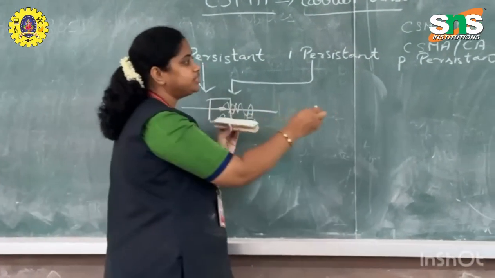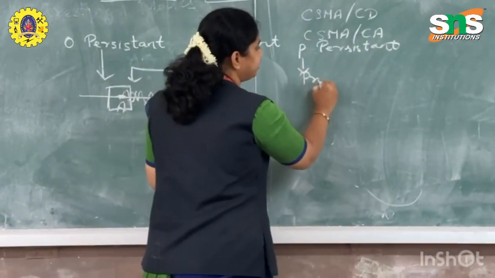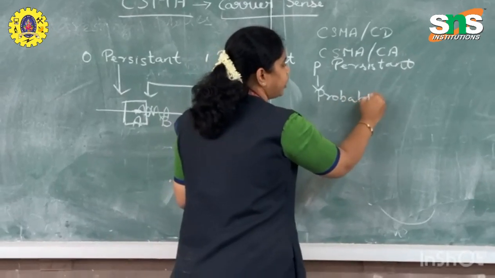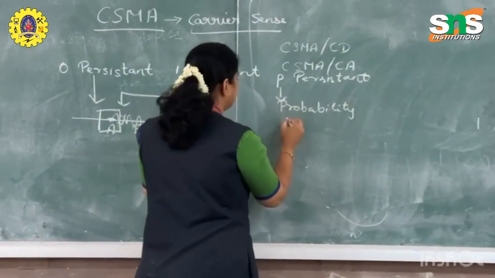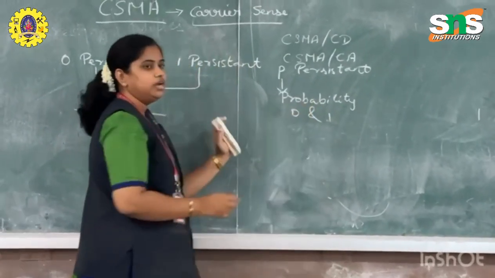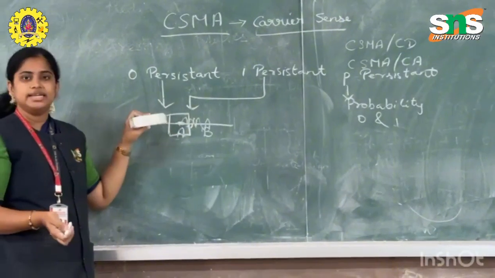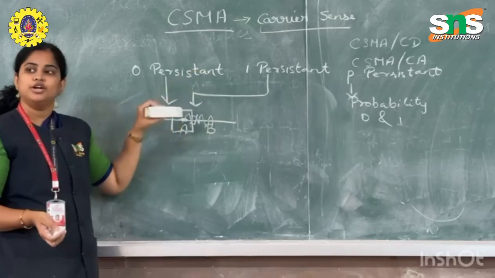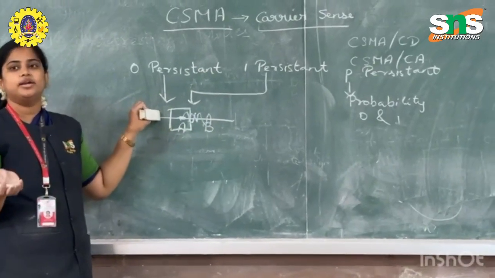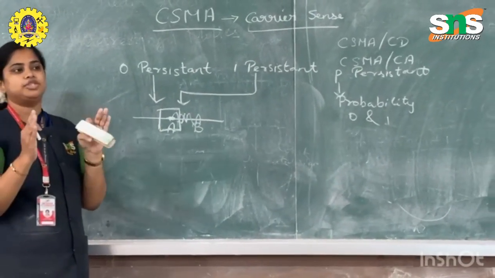Next we have P persistent. This is based on probability, which is between 0 and 1, a midpoint. Like 1 persistent, it continuously senses the channel, but it does not send data immediately. It will wait for a time slot and then it will send.